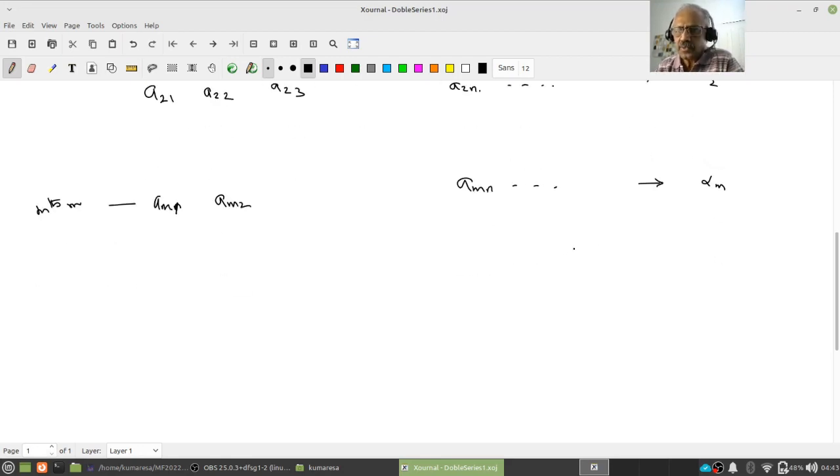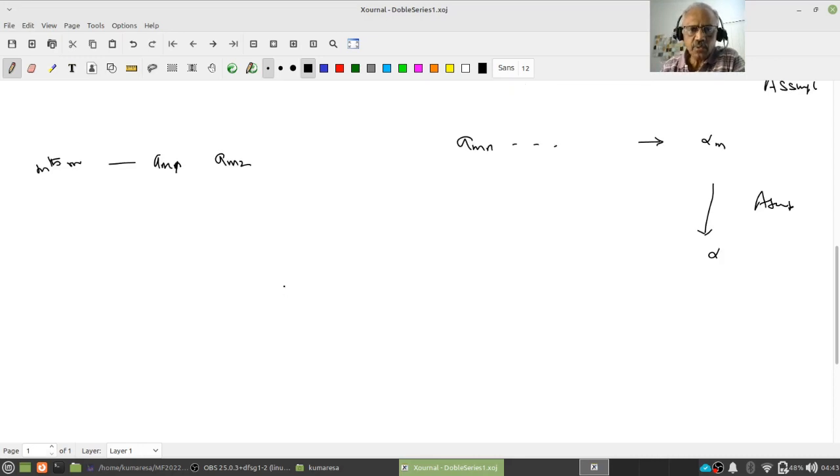And suppose these alpha m converge to alpha. These are all assumptions. So how do I do that then? I am looking at the limit of a_mn. I am allowing n to vary first. This gives me alpha m. Then I allow m to vary, alpha m equal to alpha.